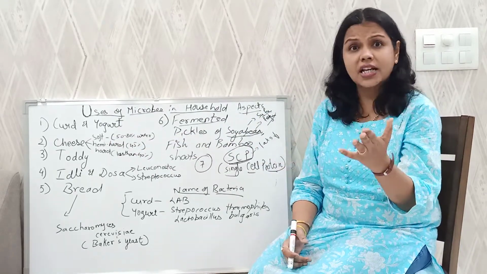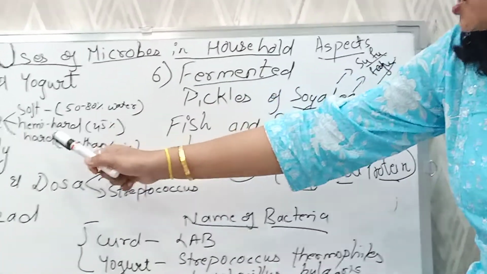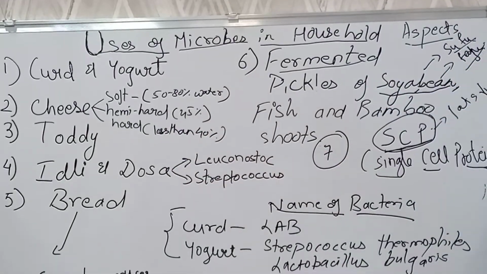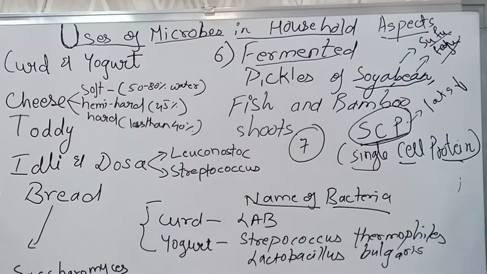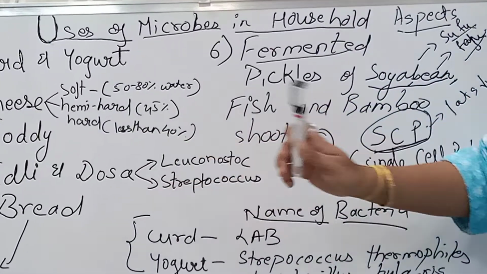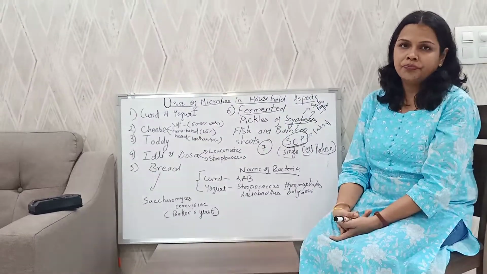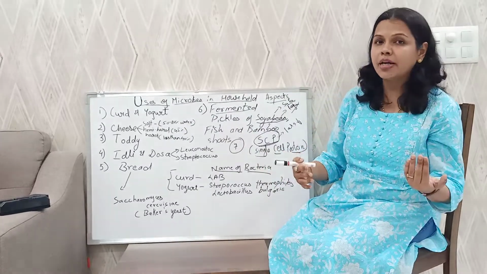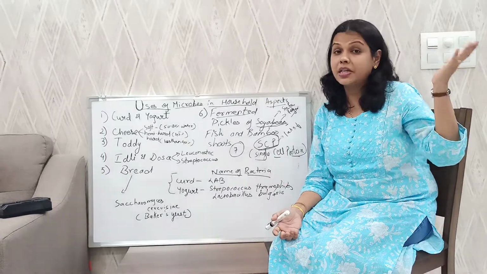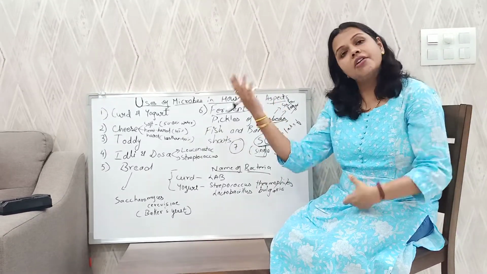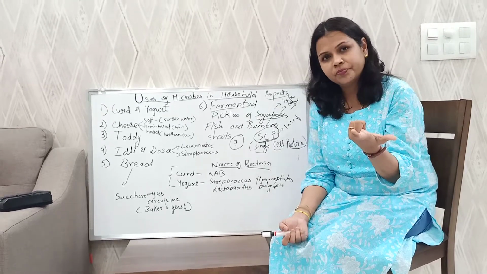There is another way of classifying cheese, that is on the basis of amount of water. So that is soft cheese, semi-hard cheese and hard cheese. Soft cheese has 50 to 80% water, semi-hard has 45% water and hard cheese has less than 40% water. Also, on the basis of process you have ripened cheese and unripened cheese. Cottage cheese is an example of unripened cheese, and for ripened cheese you have examples such as Swiss cheese or Rauford cheese.